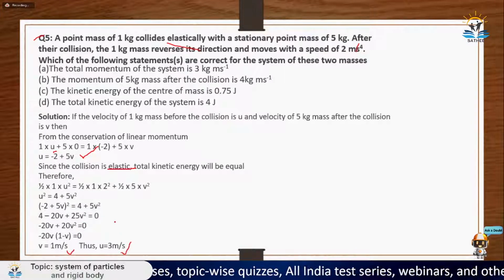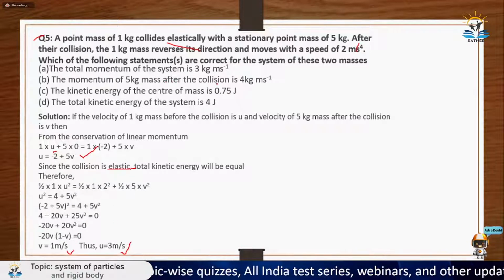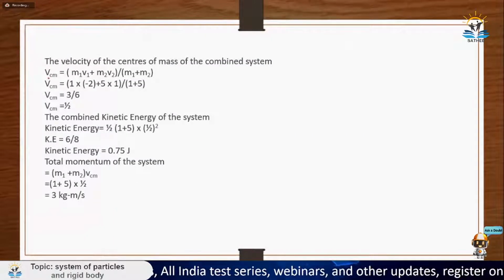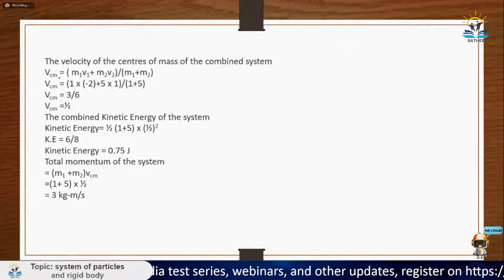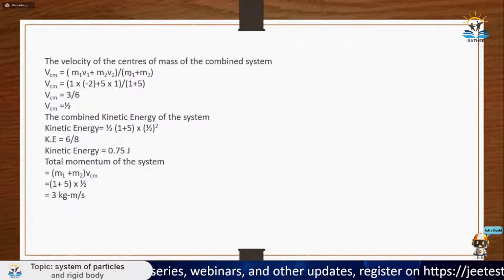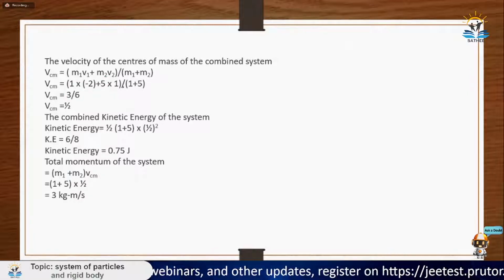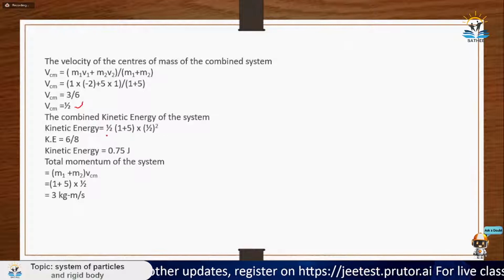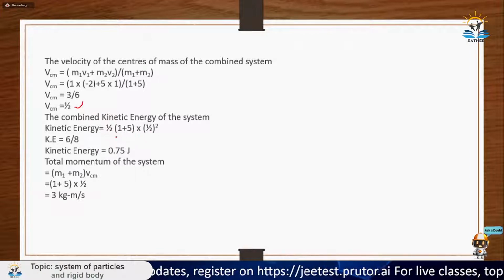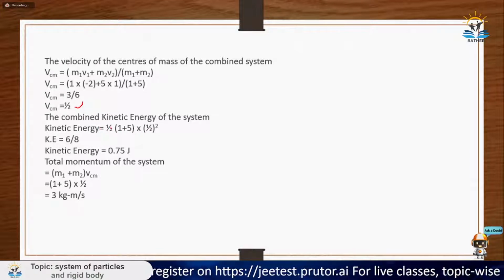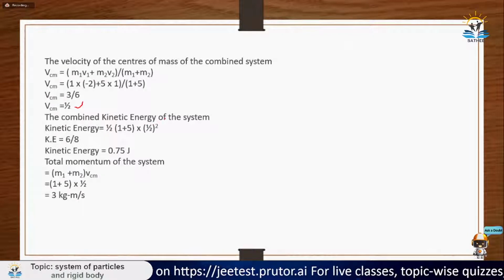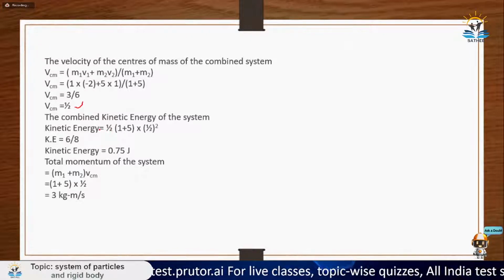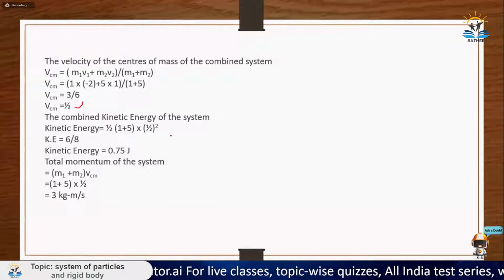Okay. So what is asked to us, the total momentum of the system is 3 kg meter per second. Since we have got the final velocities of both the particles, we can calculate the velocity of center of mass with sigma m1 v1 upon total mass, m1 into v1 plus m2 into v2 upon total mass. So we got the velocity of center of mass as this, and final kinetic energy would be half m1 plus m2 into v square. Because we know that the kinetic energy of the body is nothing but the kinetic energy of the center of mass only, so we calculate the center of mass velocity kinetic energy, which is half into total mass into velocity of center of mass.